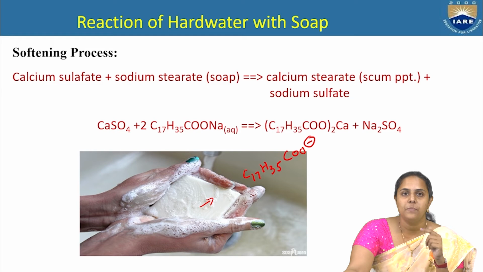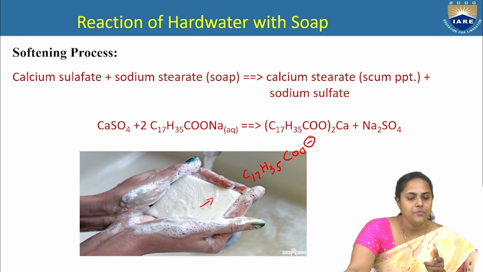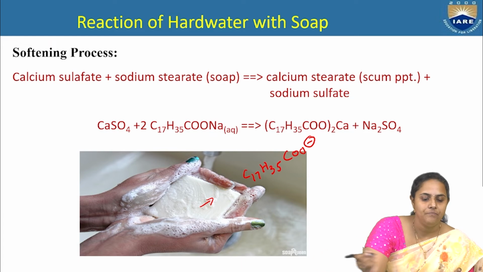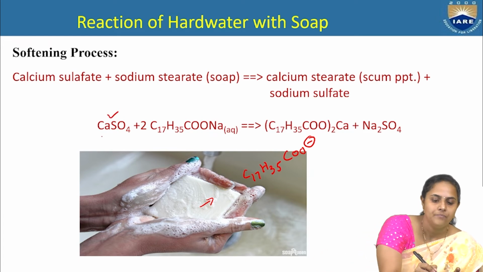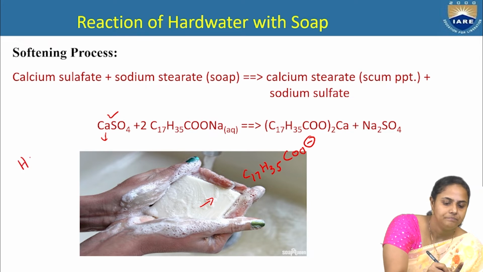As you have seen in the previous slide, the hard water solution is very unclear and you can see the white colored precipitate formation. That is because of the formation of calcium stearate. If you go through this simple equation, calcium sulfate represents a hardness causing salt.